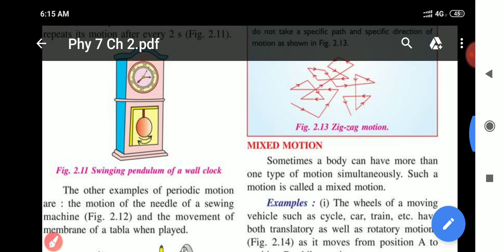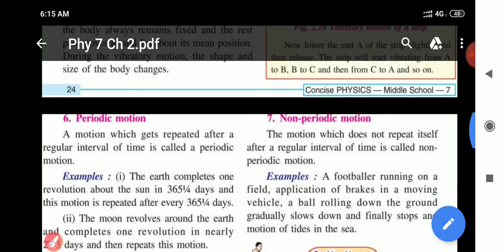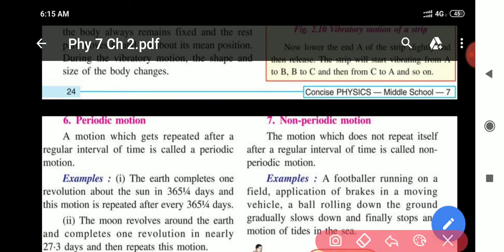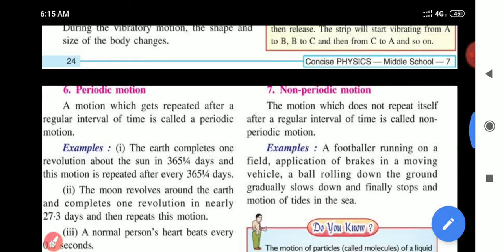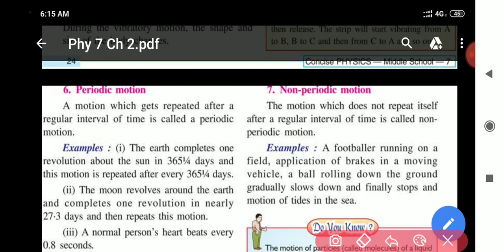Now next is non-periodic motion. As we know, in periodic motion the time period is fixed. In non-periodic motion, the motion which does not repeat itself after a regular interval of time is called non-periodic motion. When the time period is not fixed, it is non-periodic.